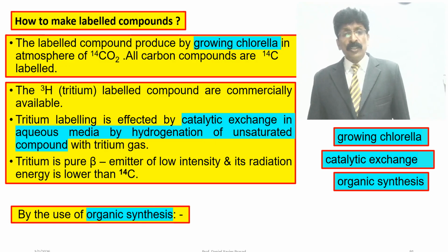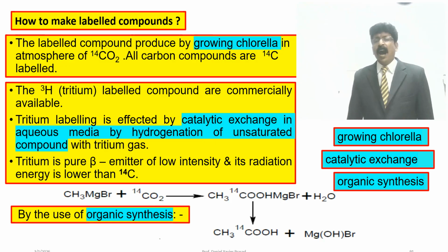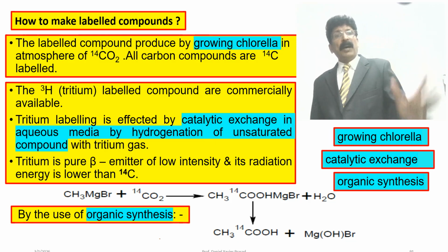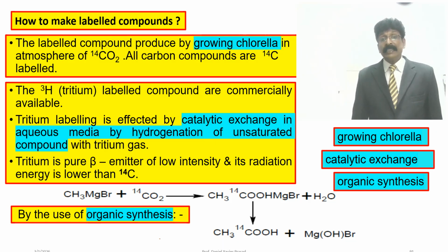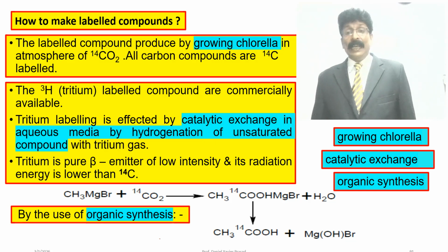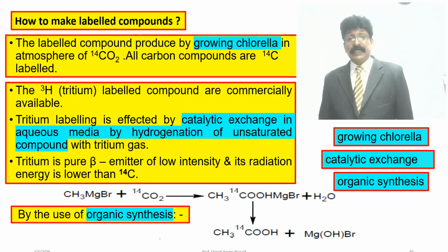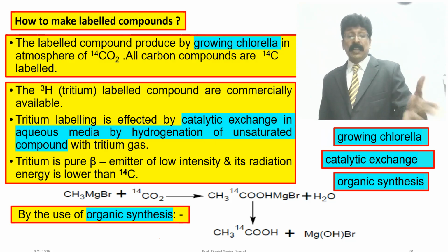By the use of organic synthesis, we know about the Grignard reagent, CH3MgBr, reacting with carbon dioxide 14 to give CH3 14COOMgBr. On treatment with water, the MgBr OH can be removed, giving acetic acid labeled with carbon 14. This type of synthesis can also be used for labeling the carbon atom of a precursor.